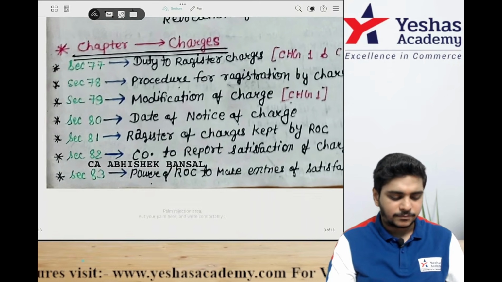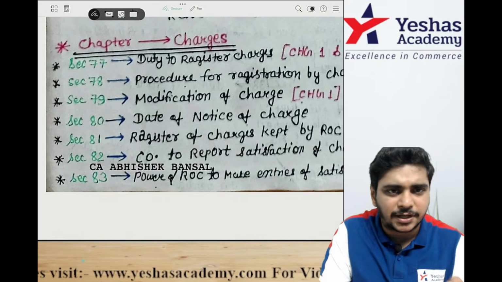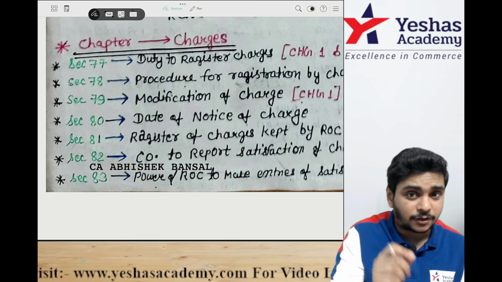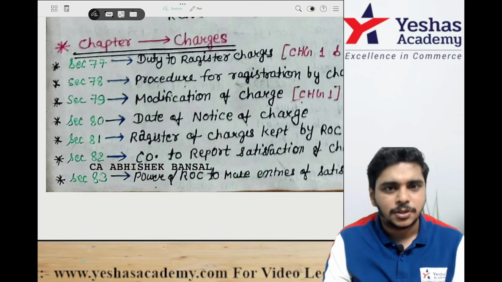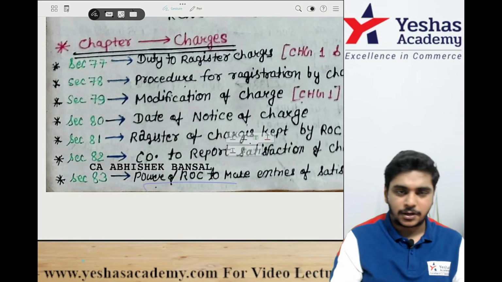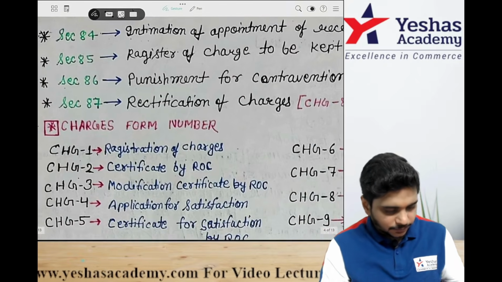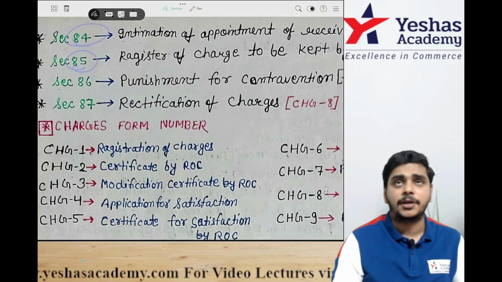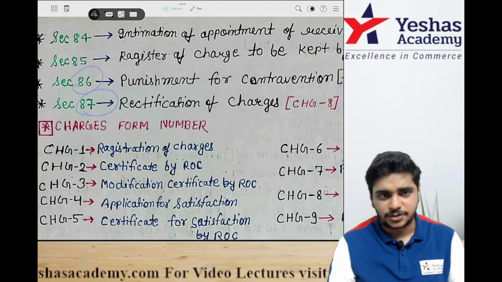Then the charges chapter. Section 77 is the duty to register charges of the company. 78 is charge holder. 79 is modification. 80 is date of notice of charge. 81 is register to be kept by the ROC. 82 is satisfaction of charge. 83 is power of ROC in case of absence from the company. Then 84 is intimation of appointment of receiver or manager. 85 is register of charges to be kept by the company. 86 is penalty.